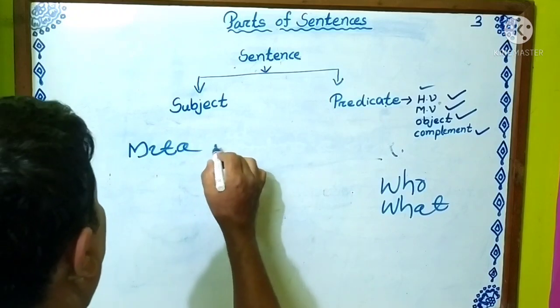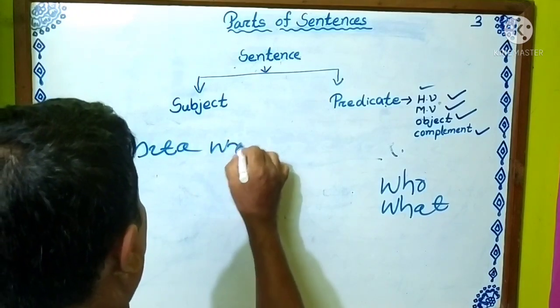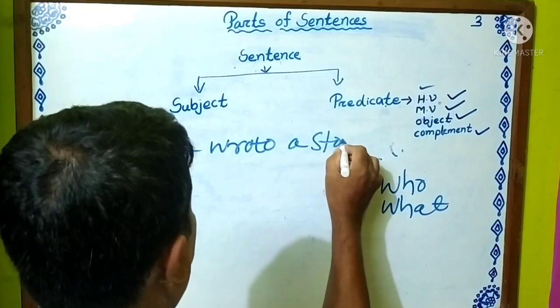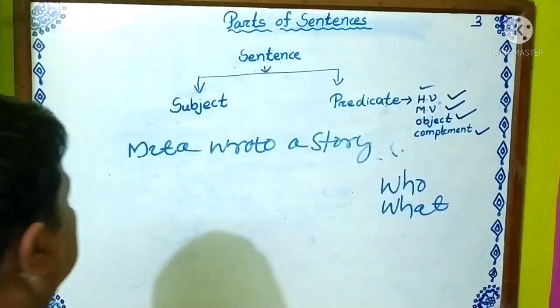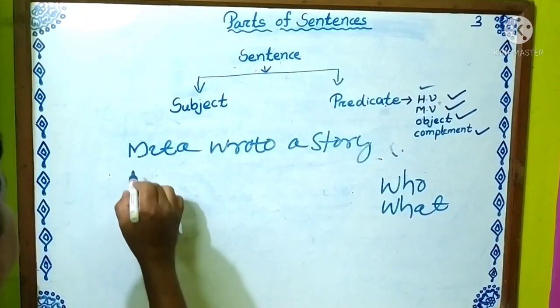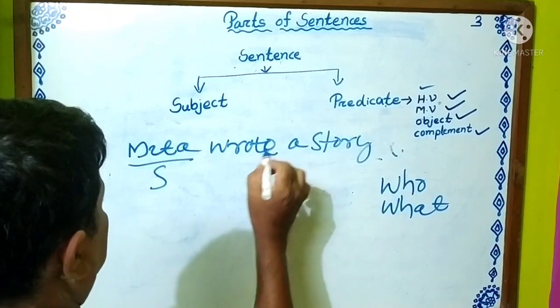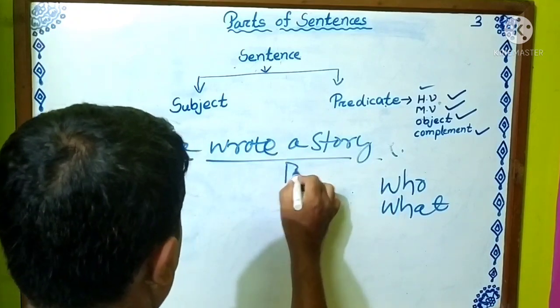Mita wrote a story. Who wrote a story? Mita wrote a story. Mita is the subject. Wrote is the predicate.